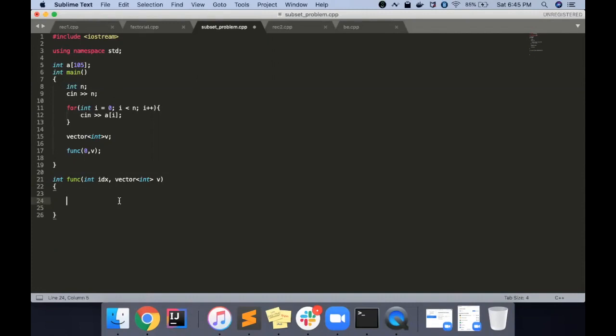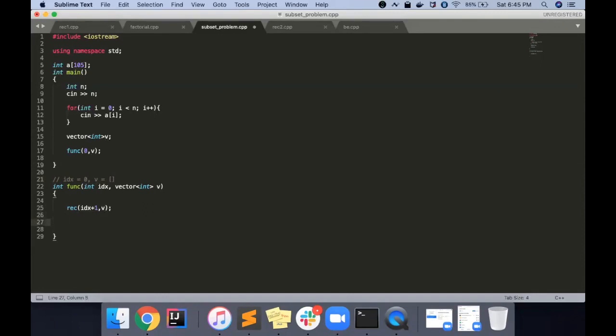I just call another circle, increasing the index, and I didn't do anything, so basically this box is still empty. Initially this index is 0 and this box is empty, so V is nothing but an empty box for the first time. If I'm not choosing it, I'm increasing the index and my box is still empty.